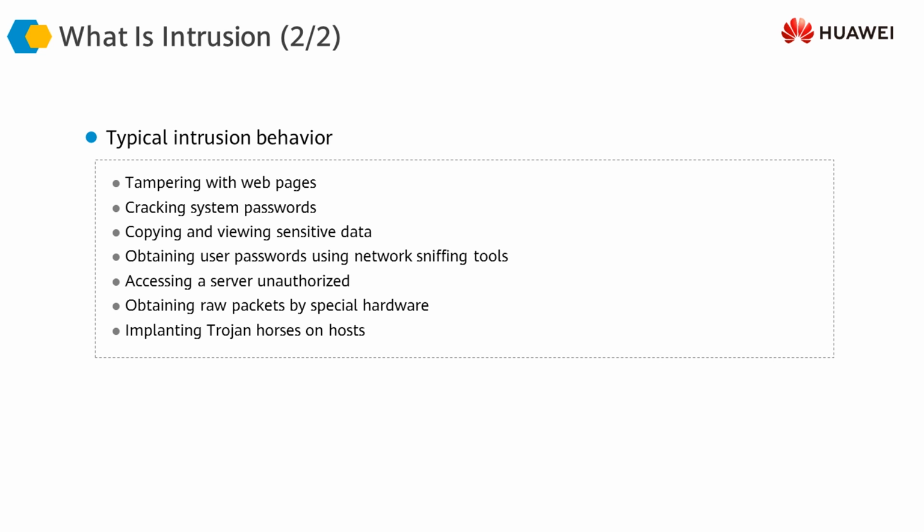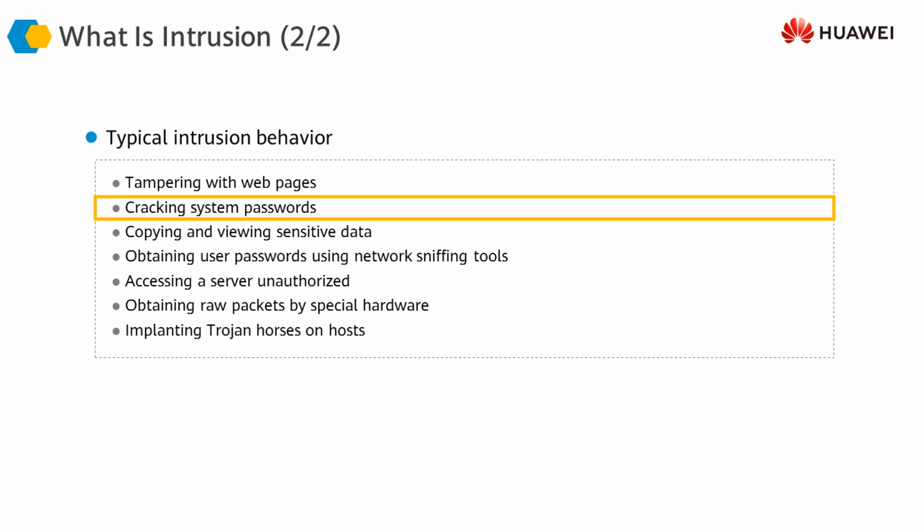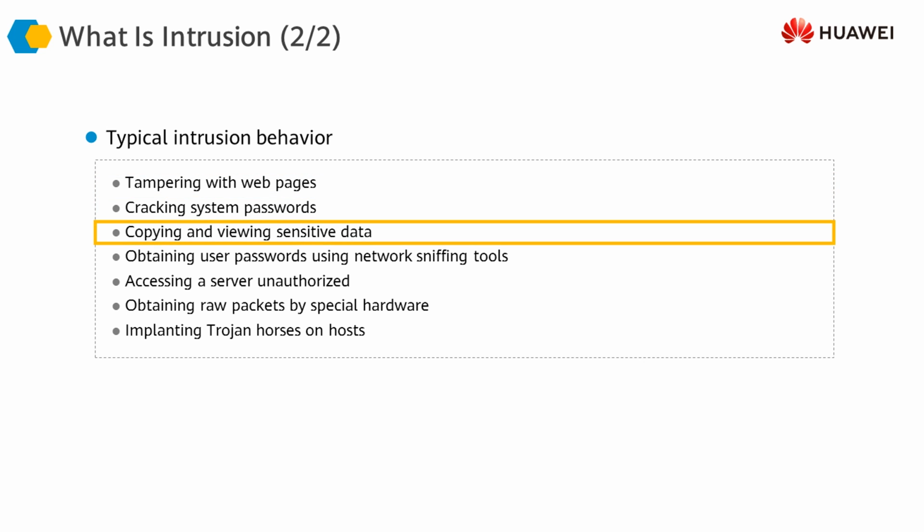If you look at typical intrusion behavior, it would include tampering with the web pages of any web asset or web property, cracking system passwords, and copying and viewing sensitive data. So these are all results of intrusion.